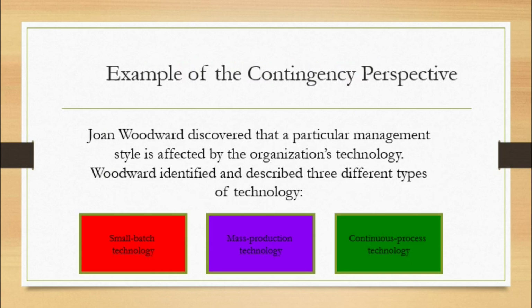There are three examples: small batch technology, where people work in small batches; mass production technology, which is a huge setup; and continuous process technology. Whenever we deal with chemicals, where the research or the work happens continuously, we use continuous process technology.